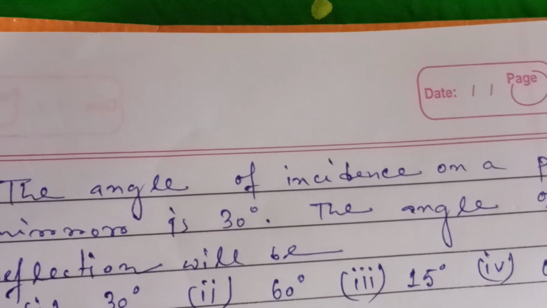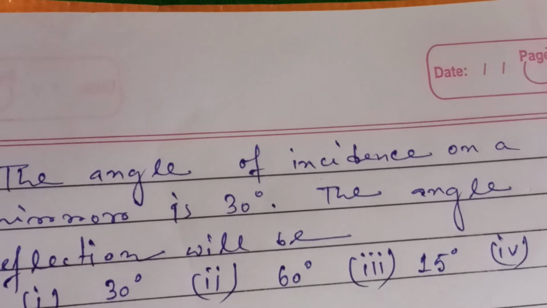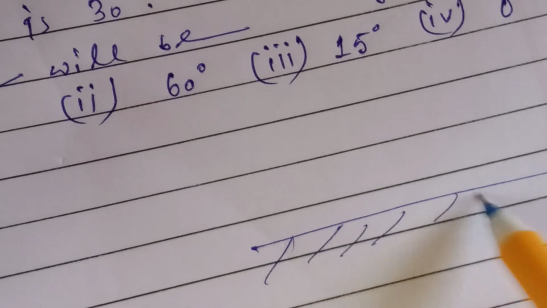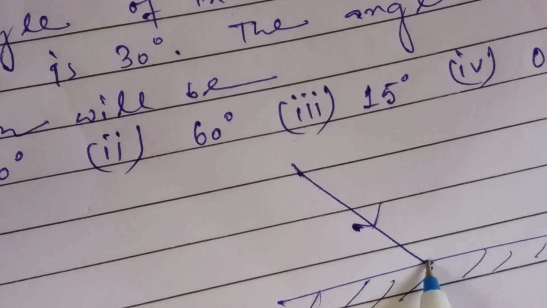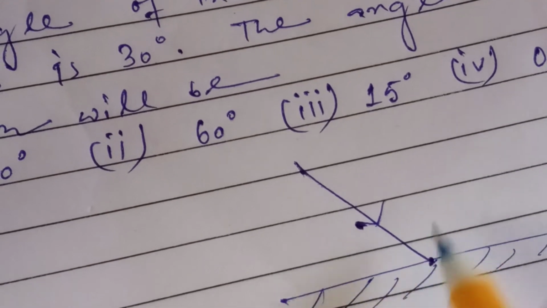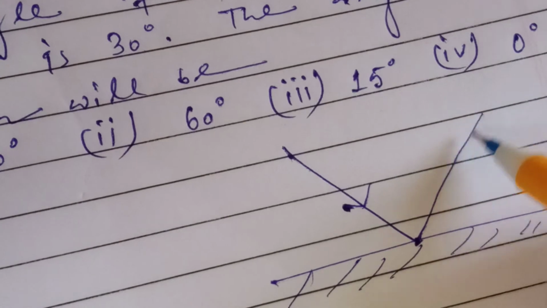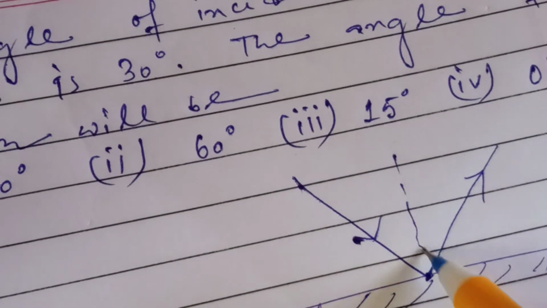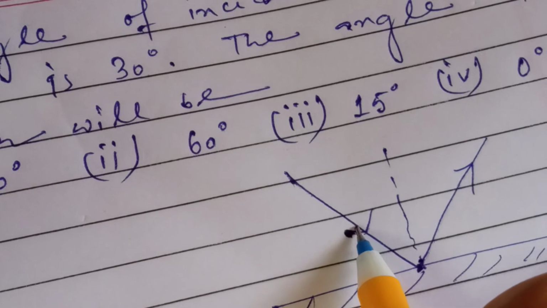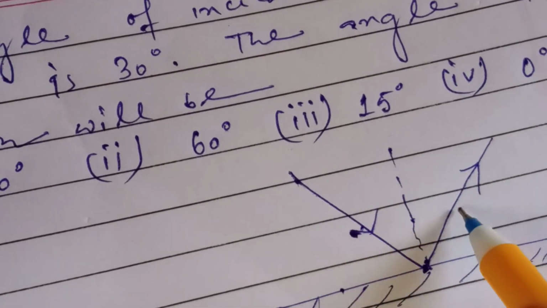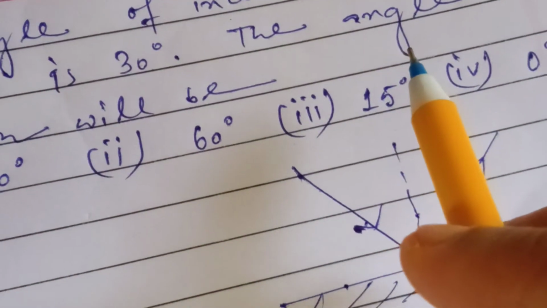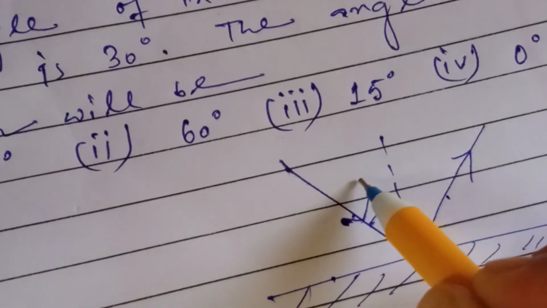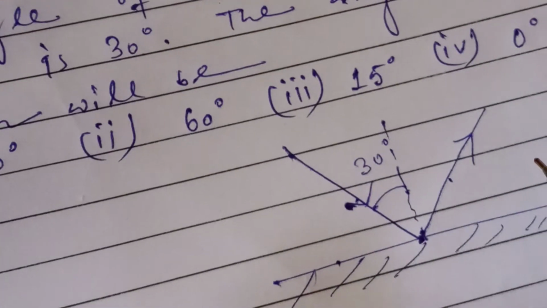The angle of incidence on a plane mirror is 30 degrees. The angle of reflection will be? If you draw, this is our reflecting surface and the incident ray strikes the reflecting surface. After striking, it will be reflected back. If you draw an imaginary line, this is the normal, this is the incident ray, this is the reflecting surface, and this is the reflected ray. You have to find the angle of reflection, and in this question the angle of incidence is already given, 30 degrees.